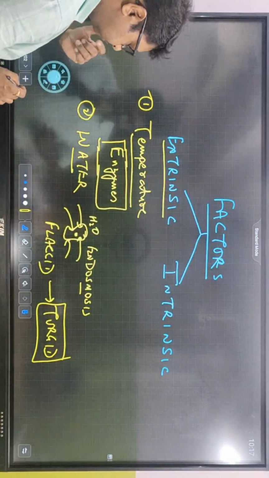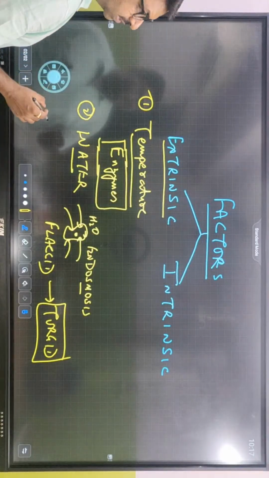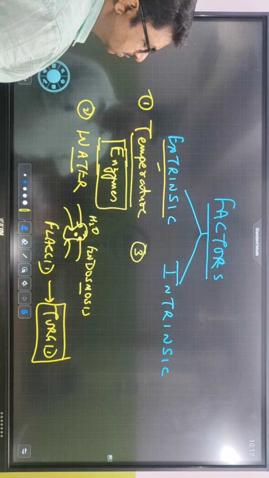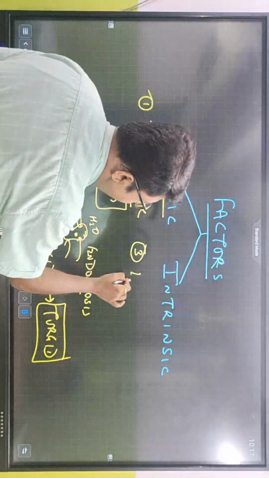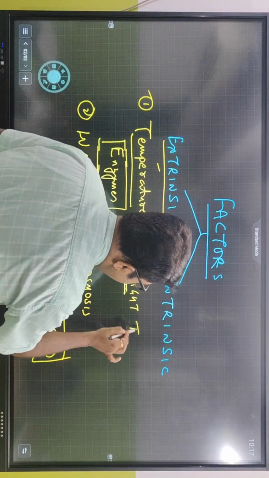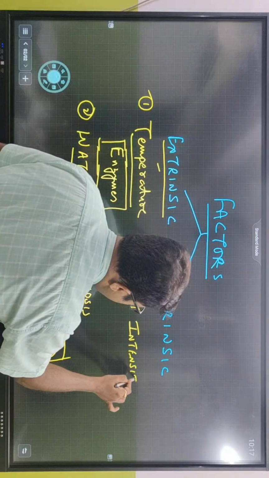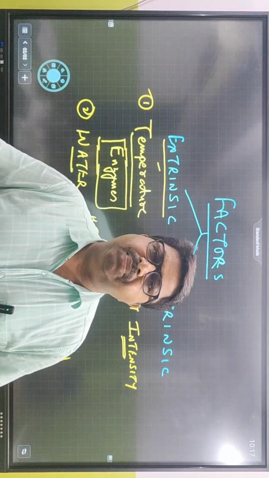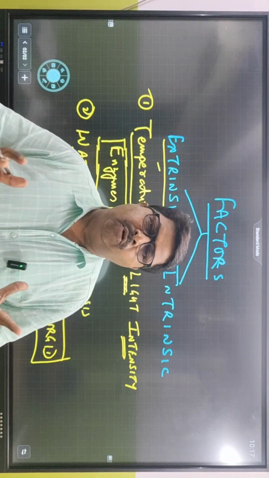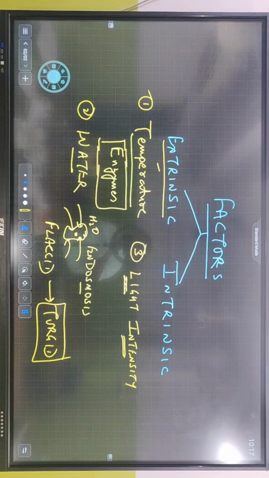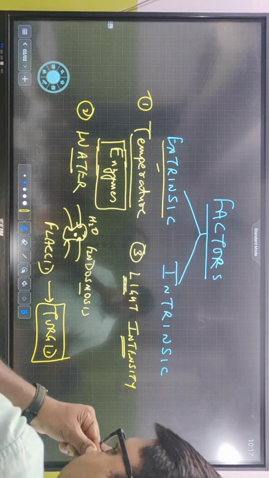So water. The third extrinsic factor which works for the growth is light. Light intensity is required. The intensity of light is required for the growth, because we know that this light intensity is actually going to help in what? The photosynthesis, that is glucose. So glucose is going to get formed. Clear? So light intensity, so glucose is going to get formed.